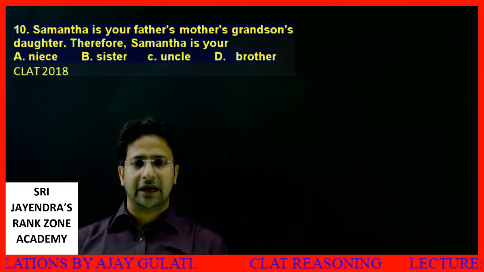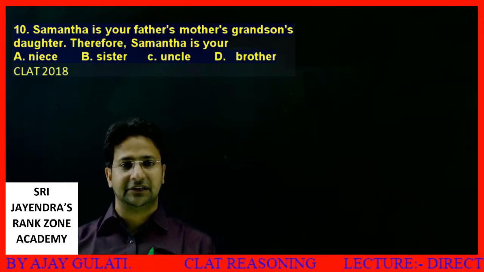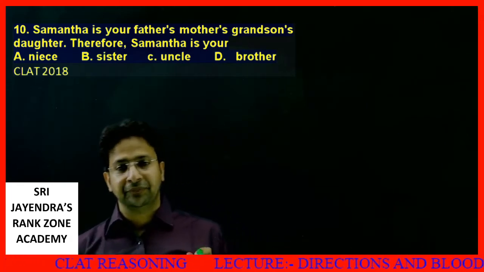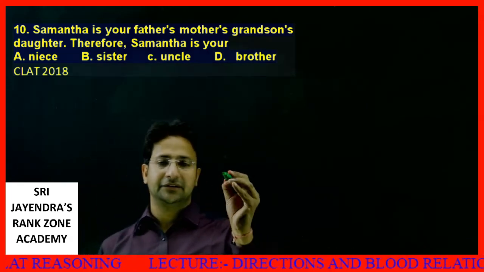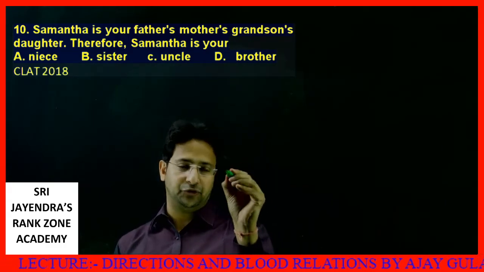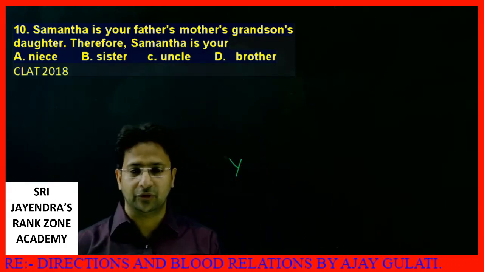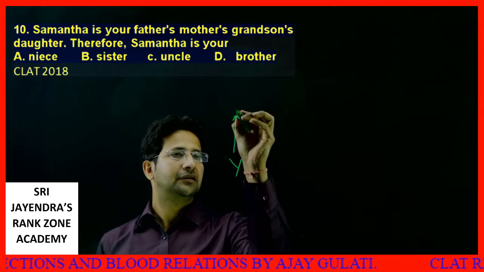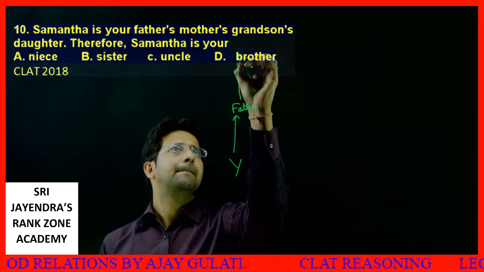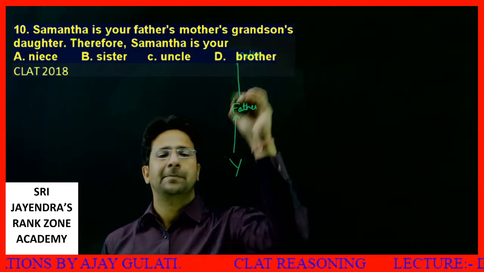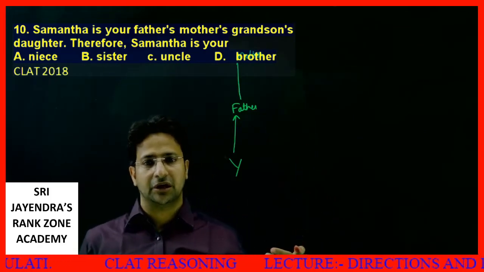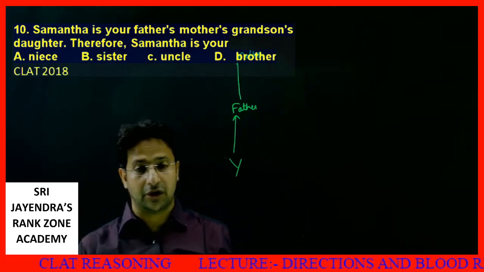We have: Samantha is your father's mother's grandson's daughter. Therefore, Samantha is your... father's mother's grandson's daughter. Look. See, suppose you. Y means you. Your father's mother's grandson's daughter. Therefore, Samantha is your.